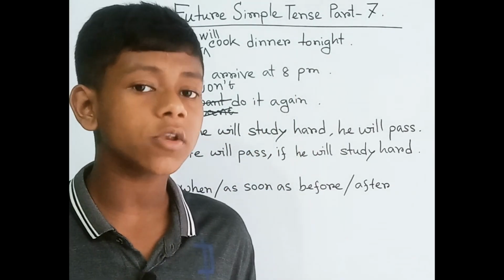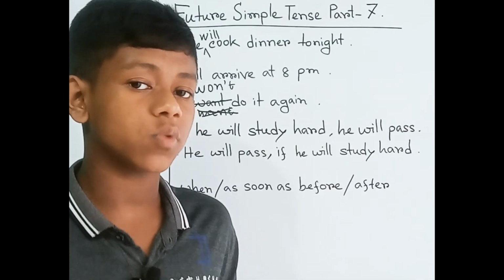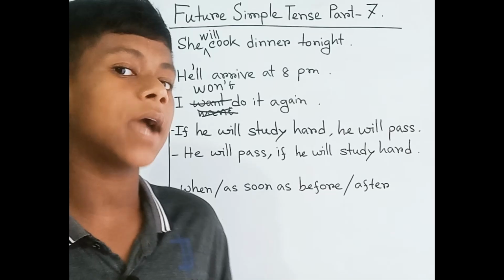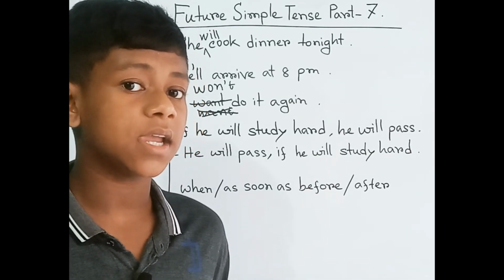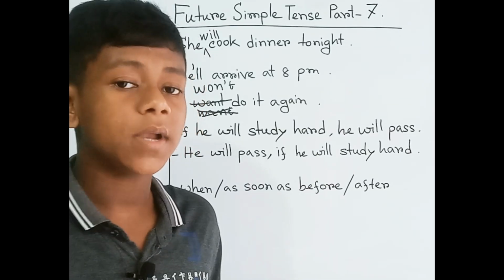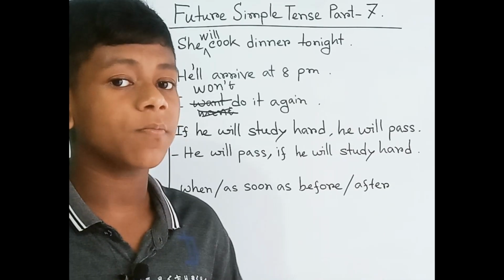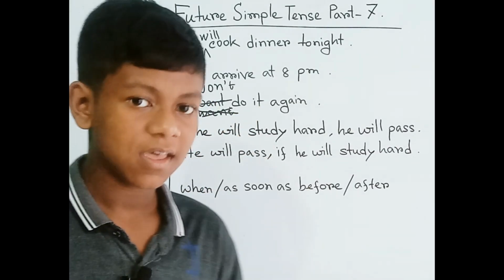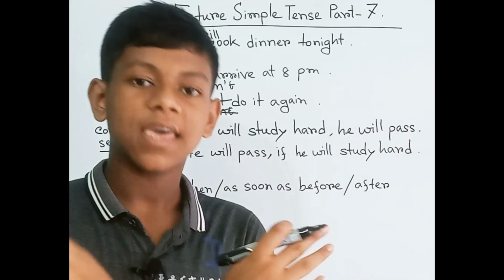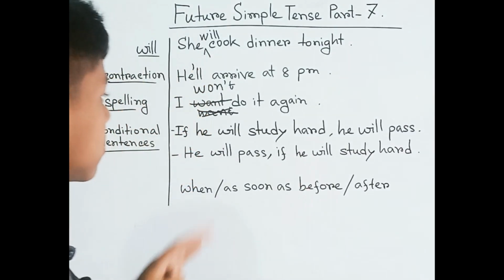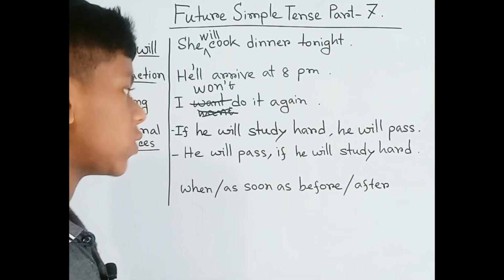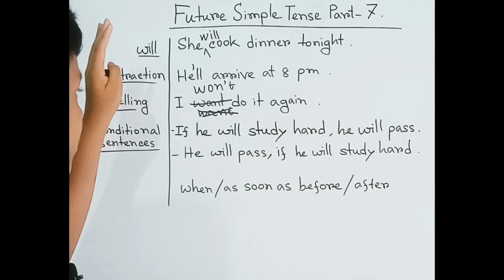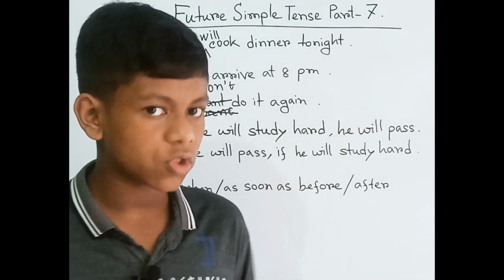You don't want to do something, but you are saying "I want to do it again", which indicates that you want to do it right now. But if you want to indicate the future by using the negative, then you have to say "I won't do it again." So it's the negative form that we have used. These are the major mistakes that we generally make.